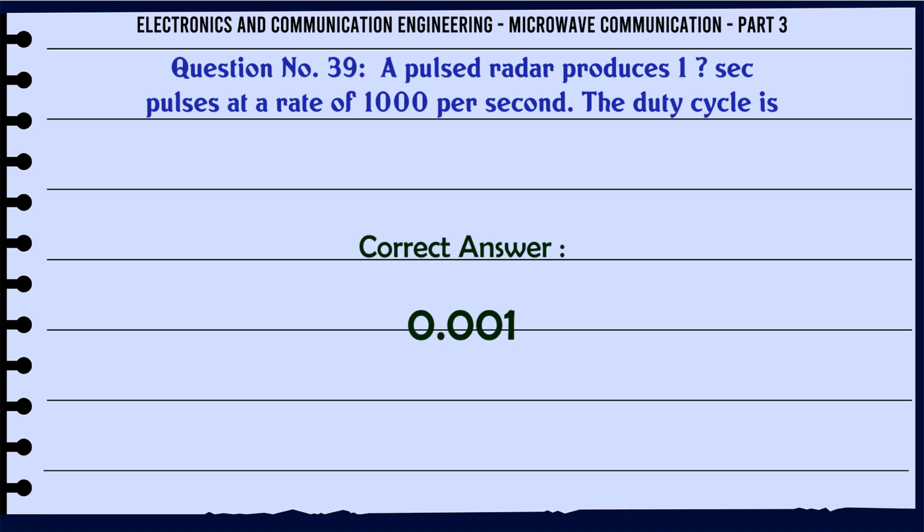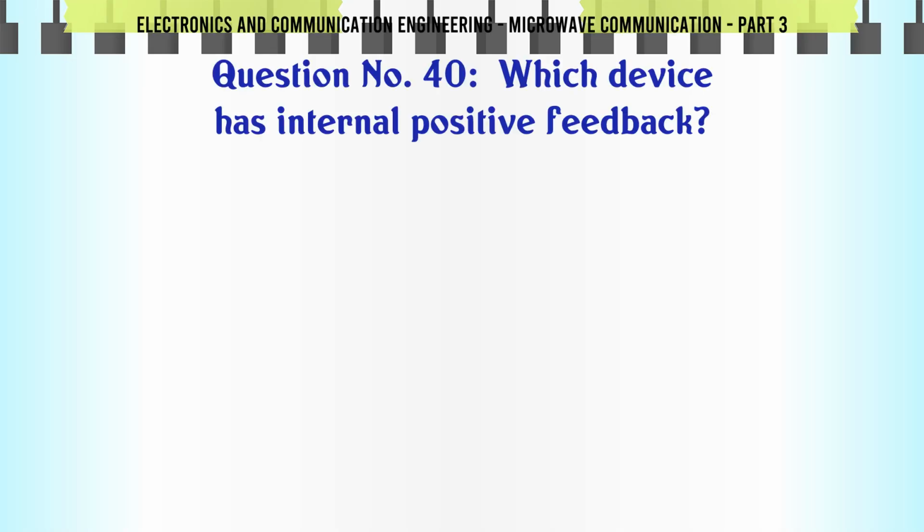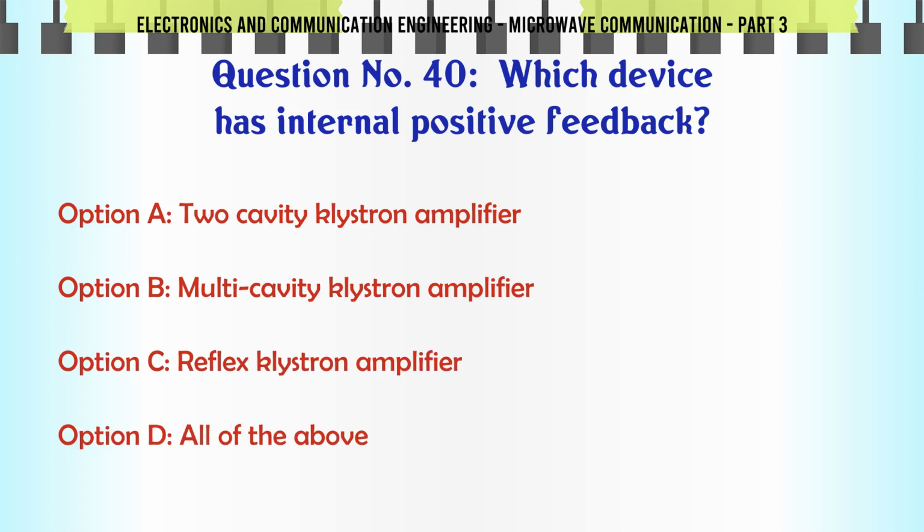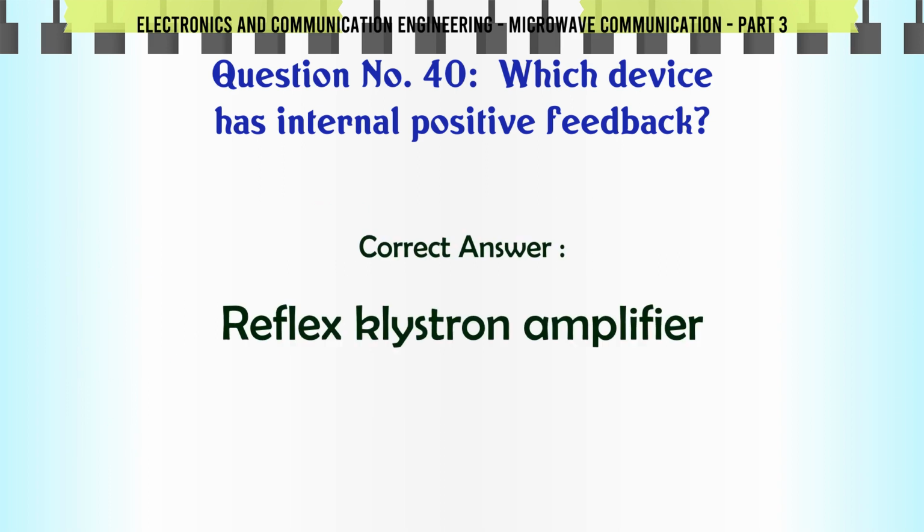0.001. Which device has internal positive feedback? A. two-cavity klystron amplifier, B. multi-cavity klystron amplifier, C. reflex klystron amplifier, D. all of the above. The correct answer is reflex klystron amplifier.